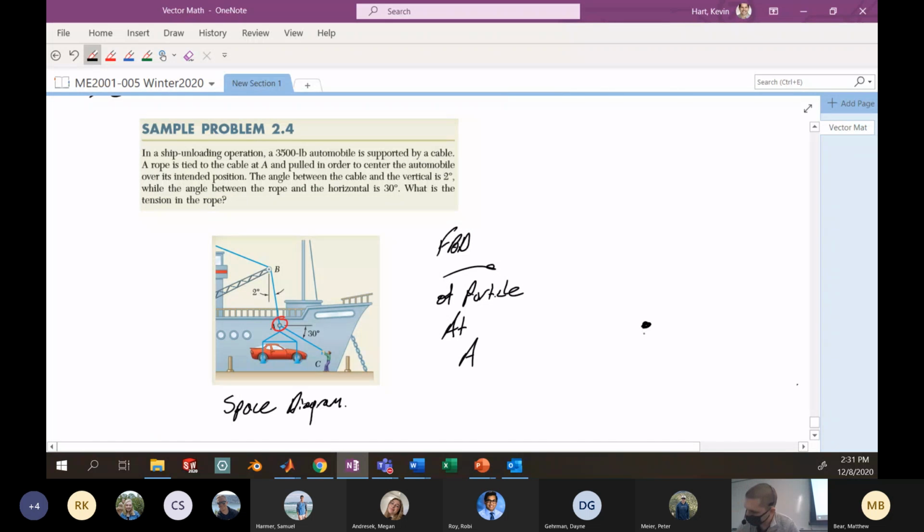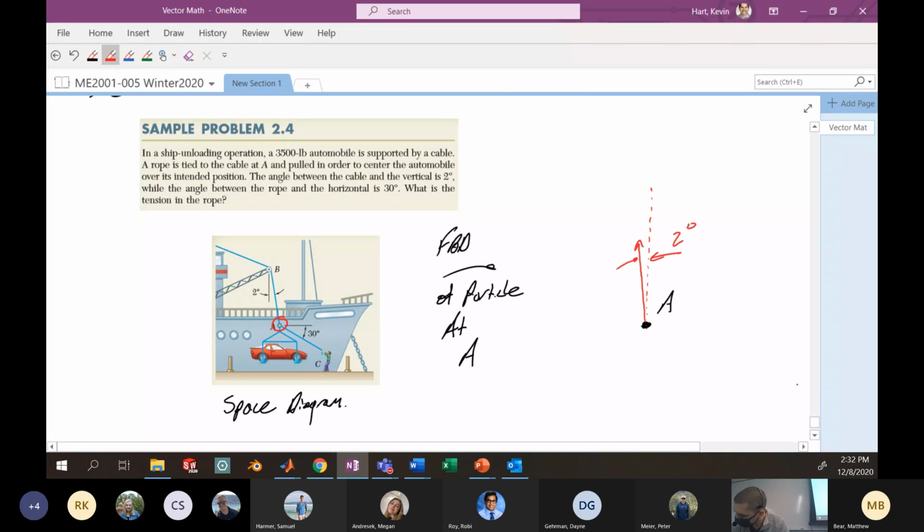Right. So here's my particle at A. I've cut through the rope between point A and point B, this rope here, so I can go ahead and include that. I know the angle that it makes with the vertical is 2 degrees, so I'll also include that information.